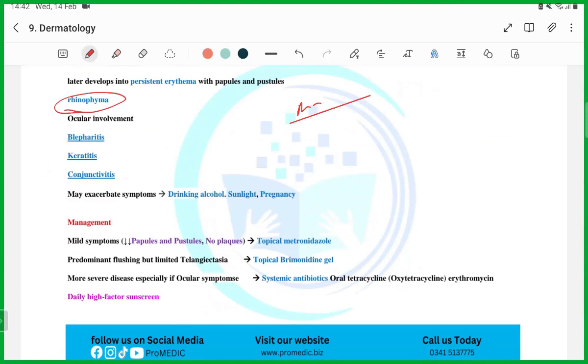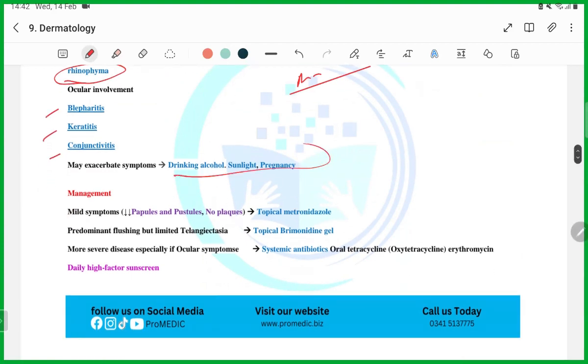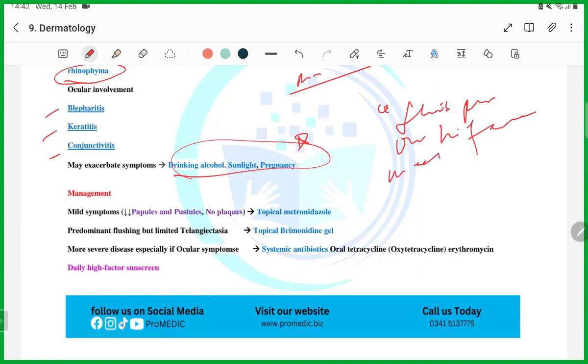You have to remember, ocular involvement can also occur, and there are things that can exacerbate the symptoms. They are going to give you a whole scenario of acne rosacea: a patient has presented to you with flushing and papules on his face, and he has been diagnosed with acne rosacea. And they will ask which of the following has exacerbated the symptoms: drinking alcohol, sunlight, pregnancy.